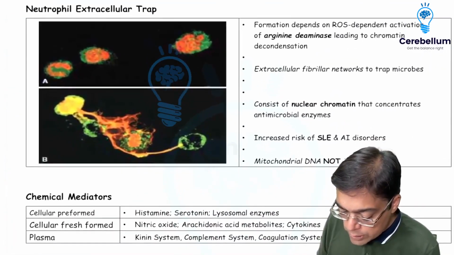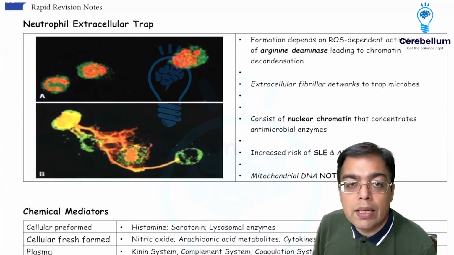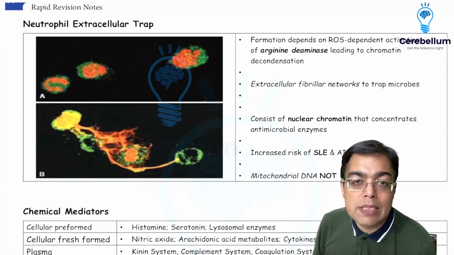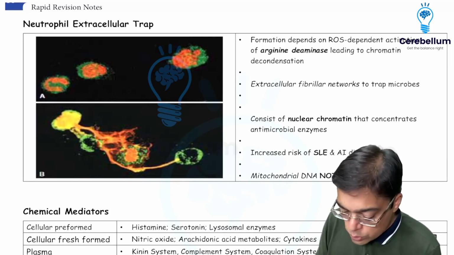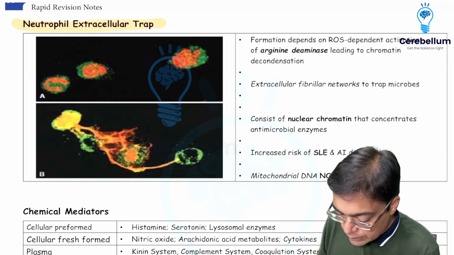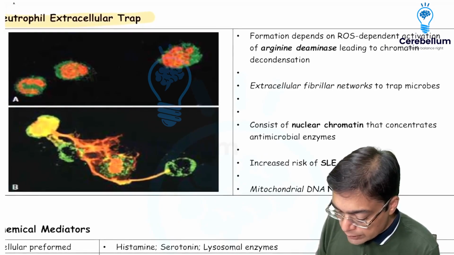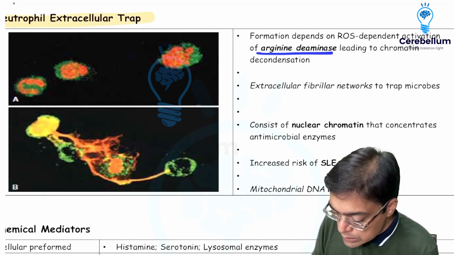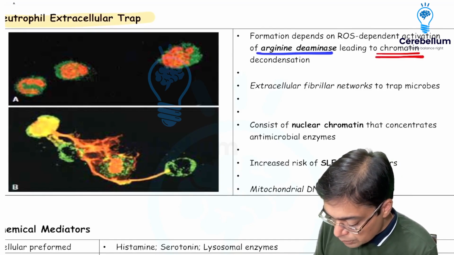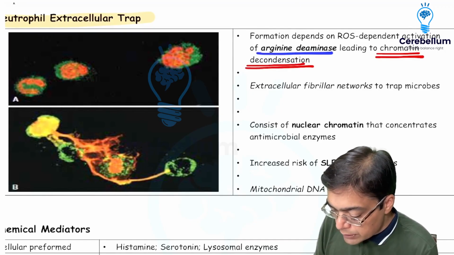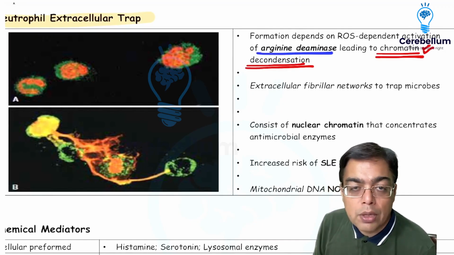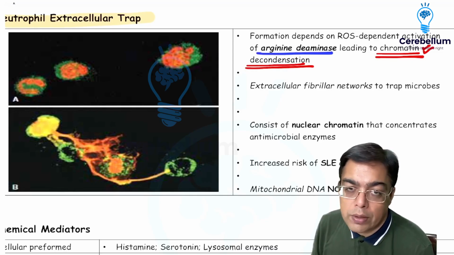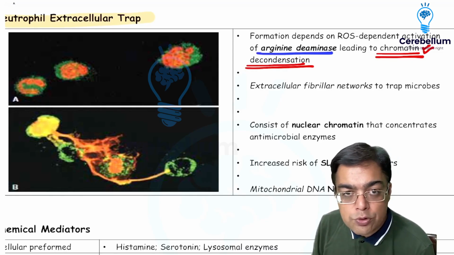We now need to have an idea about a special mechanism by which there is going to be a killing of the bacteria, especially when there is septicemia or when there is a bacterial overload, which is going to be given the name of neutrophil extracellular trap. Now, this is going to be associated with important factors: initially there is going to be a platelet activation, and then there is going to be activation of arginine deaminase. This is going to be responsible for causing chromatin condensation. What kind of chromatin are you going to be using over here? Please remember, this is going to be nuclear chromatin. You are not going to be using the mitochondrial DNA over here. So that was what was asked in the 2021 NEET PG exam, right?